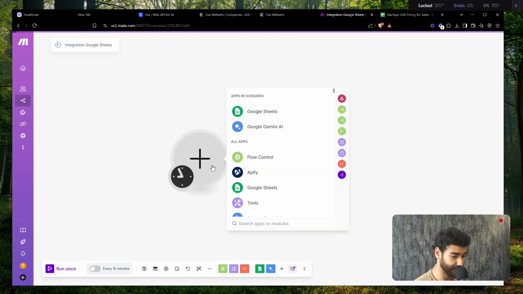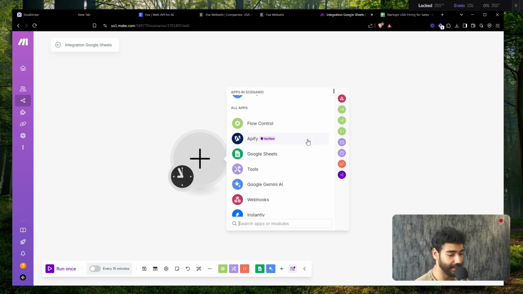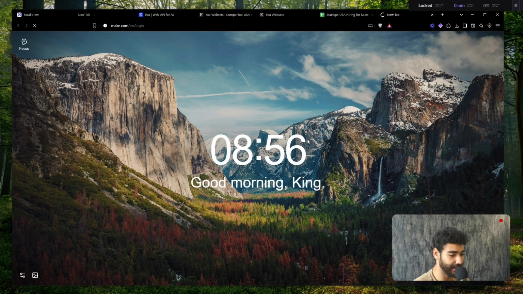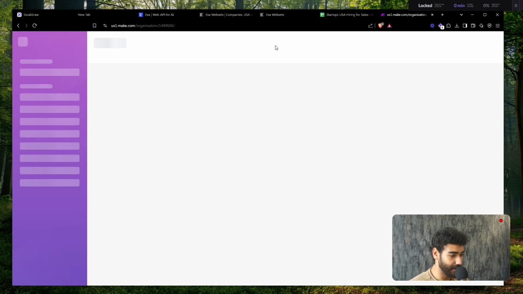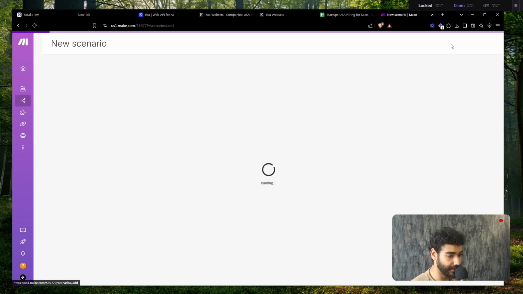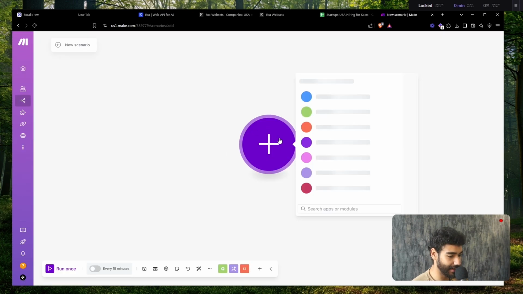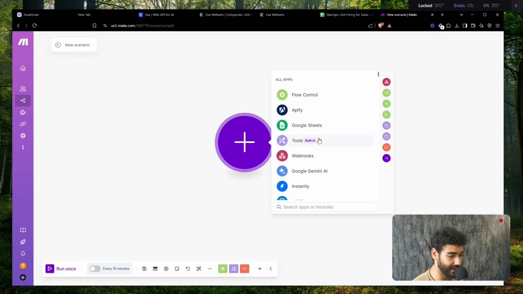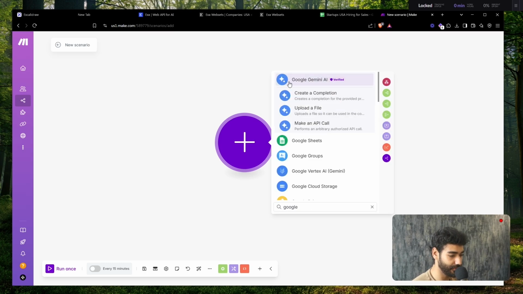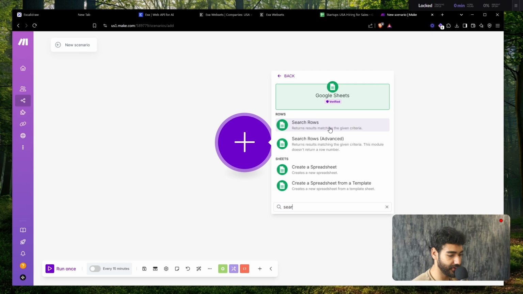Which is our glue. And I'm going to click on this plus button. And then before we do that, let me actually show you how to do this. So I'm going to go to make.com so you can understand how I went there. So I went to make.com and then I clicked on create new scenario. All right. And then I'm going to click on this plus button right here and I'm going to look for Google Sheets. No, not Google Plus, Google Sheets. So this is the one, and search rows.